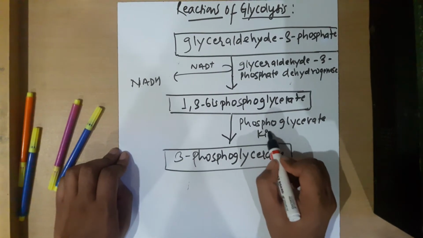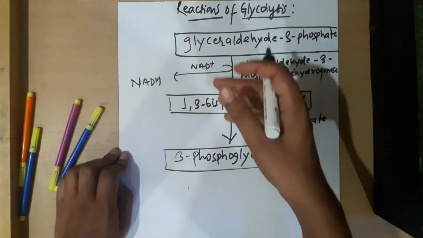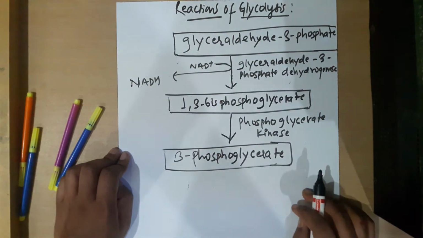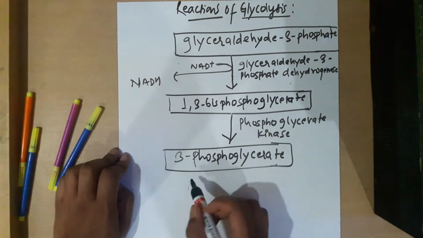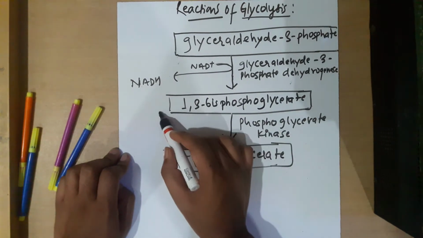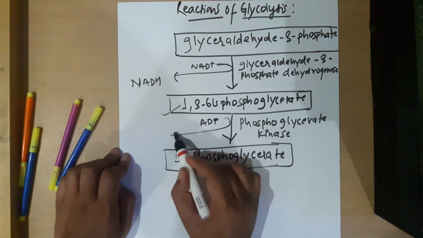So can you guess what would be required, what is produced, or what is consumed? When glucose was converted into glucose 6-phosphate, we said it is phosphorylation and we consumed 1 ATP. I hope you remember that reaction. We used 1 ATP and ADP was produced. But here, what is happening? 1,3-bisphosphoglycerate is converted into 3-phosphoglycerate. That means ATP must be released. So let's complete this: ADP, then ATP is generated.